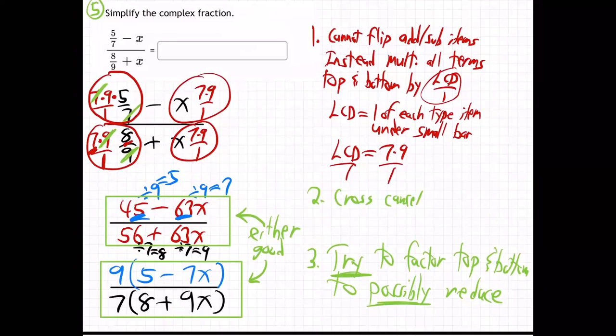And again, you might think, why? Because nothing canceled. In either case, you can't cancel. And you can't cancel these 63s back here. Why can't I cancel those 63s? Because they're added, subtracted. Remember, we can never cancel added, subtracted items, only multiplied items. So that's why we factored, but then nothing canceled after that. So really, it didn't matter that we factored. You can leave it that way, or you can leave it that way. Both are equally good because in neither case can we cancel anything. Something's only not done when there are things you could cancel out, but there's nothing we can cancel. They're both done, either one.